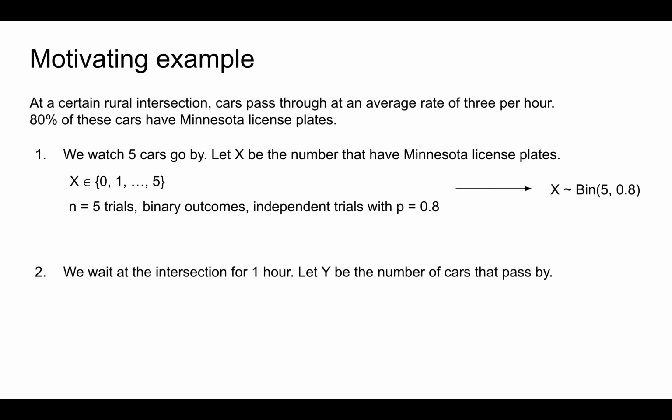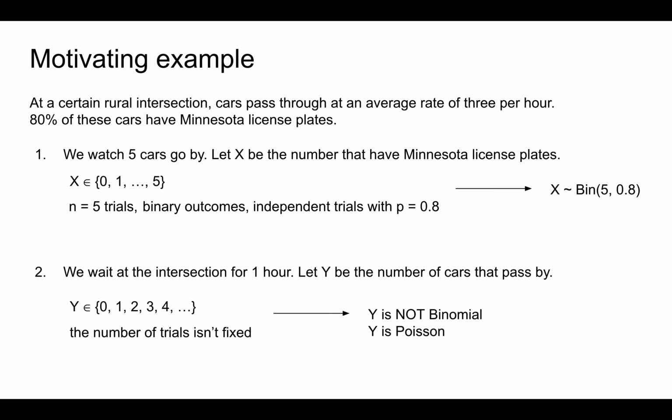Consider another example. Suppose instead that we wait at the intersection for 1 hour and let Y be the number of cars that pass by during that hour. We might see 0 cars, 1 car, 2 cars, 3 cars, which is typical, or 4, and on and on and on. That is, the number of trials in this experiment, or the number of cars we might see, is not fixed. We're just observing the number of events in a given period of time where there's technically no upper bound on the number of events that might occur. Thus, Y in this case is not binomial. Rather, Y is Poisson.